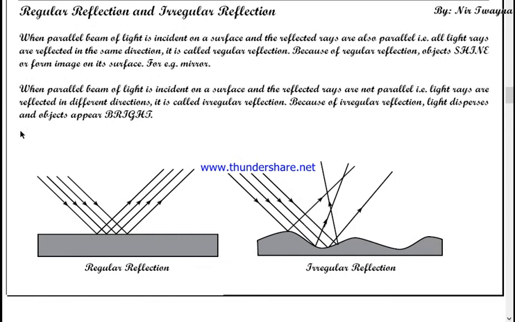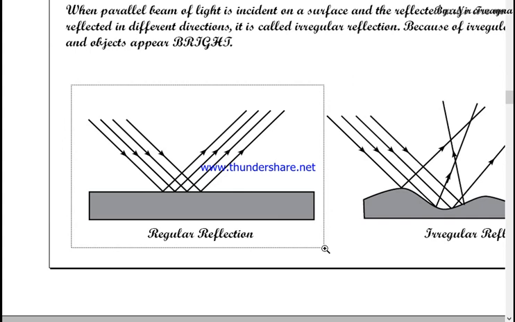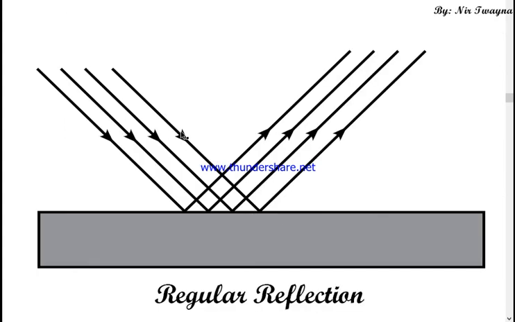You already know what a parallel beam of light is, isn't it? So when a parallel beam of light falls on a surface, the light rays are reflected, yes? All of the light rays are reflected, okay? Now if the reflected light rays are also a parallel beam, then in such a case such reflection is known as regular reflection, okay?